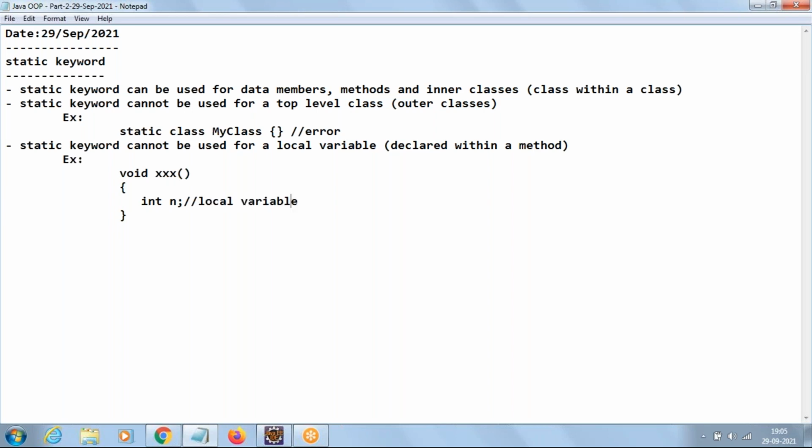If I use the static keyword for a local variable, this will go with an error. The message is: local variable cannot be static.